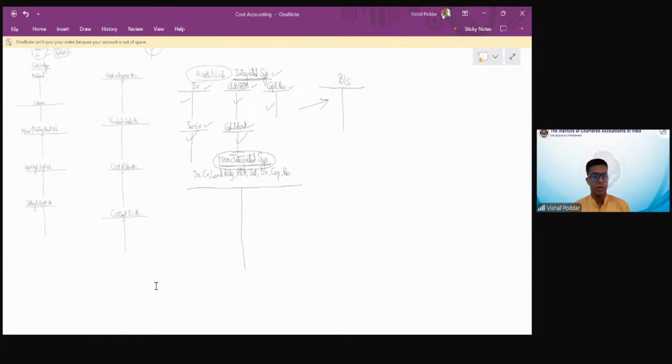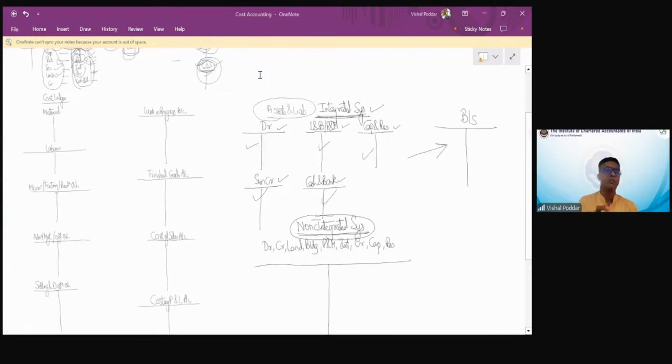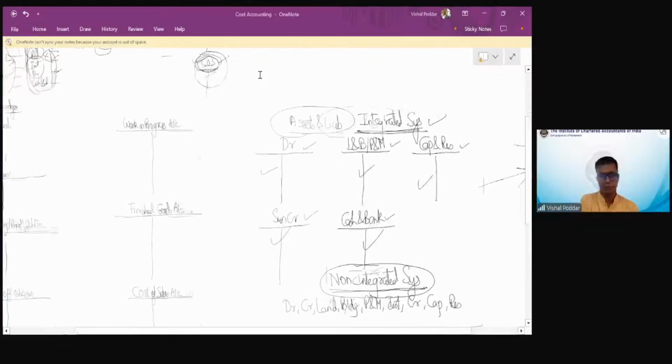Integrated or non-integrated? Wow. I'm happy to see the majority of students clicking the right button. Dear students, let me inform you, it is always the non-integrated. Integrated is practically never followed, and that is why even in your exams, it has a very low weightage.